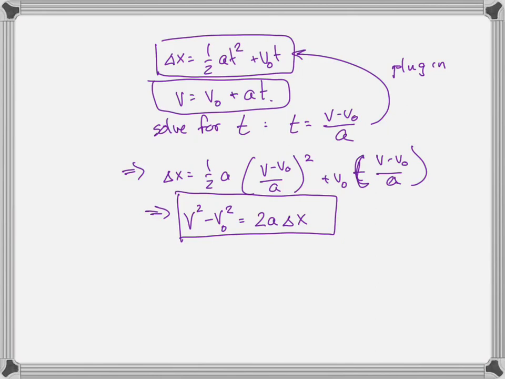We can do the same sort of thing, and we can try to substitute for other things, but I'll stop there, because I personally have never used more than these 3 kinematic equations. If you know a 4th and a 5th that is some combination of others, that is fine to use, but these are the 3 kinematic equations that I refer to all the time. I usually call them, doesn't matter what numbers they are, but usually 1, 2, and 3. The first one is the delta x one, the second one is the velocity one, and the third one is the velocity squared one.